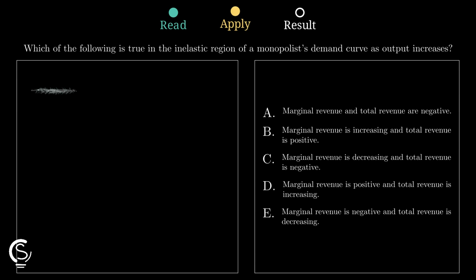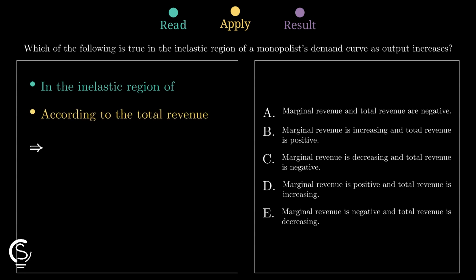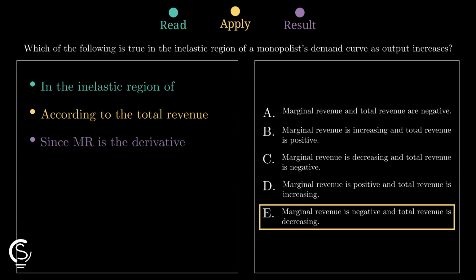According to the total revenue test, when demand is inelastic, a price decrease actually causes total revenue to fall. This happens because the price drop outweighs the gain in volume. Since marginal revenue represents the change in total revenue, it must be negative here. Therefore, option E is the only correct choice for this problem.